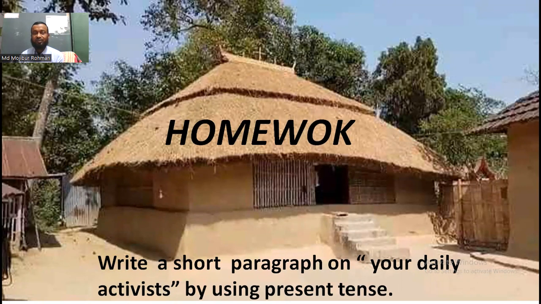Now you have to write a paragraph of 100 to 120 words about your daily activities by using present tense. That means here you have to use present indefinite tense, you can use present continuous tense, present perfect tense, and present perfect continuous tense.